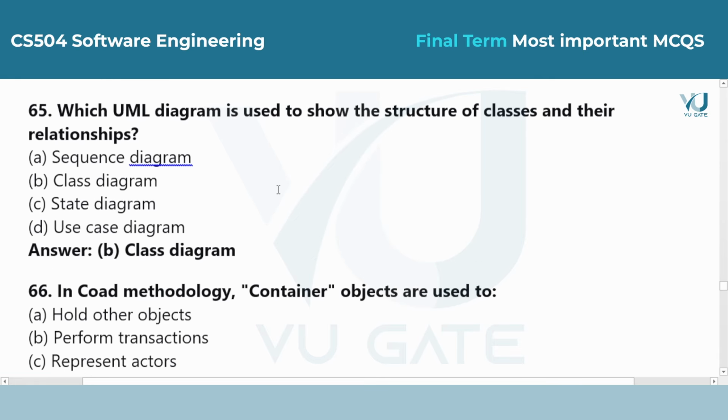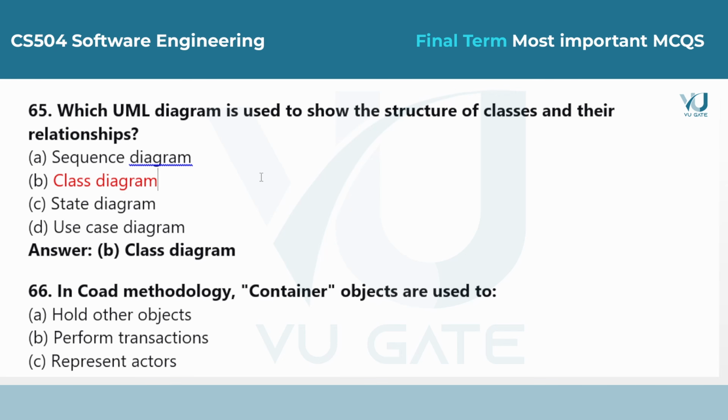Question 65. Which UML diagram is used to show the structure of classes and their relationships? Answer is option B, class diagram. The class diagram is the most common diagram in object-oriented design. It shows the blueprints of the system, including the attributes, methods, and how different classes connect to each other.